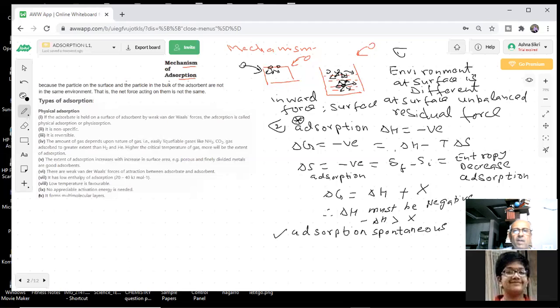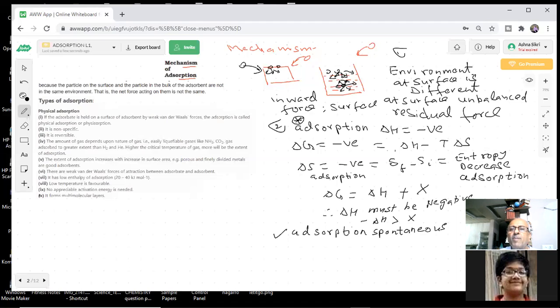Is the question answered? Yes, sir. This is the answer to the question. I put a star here. But sir, in this expression we have temperature also. Yes, at a particular room temperature, we can say that it is not changing. So when adsorption is happening, some temperature will be there. We are not going into the effect of temperature; we will take it separately. Right now the question was why delta H should be negative.